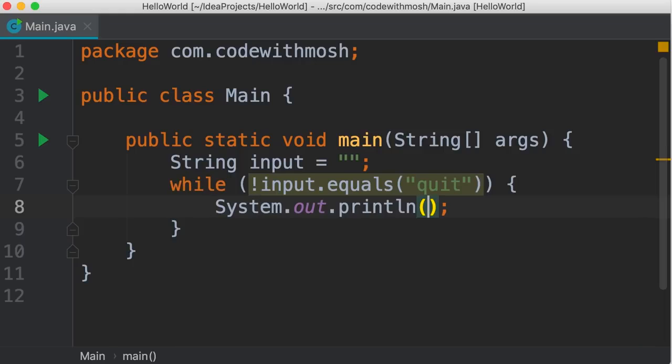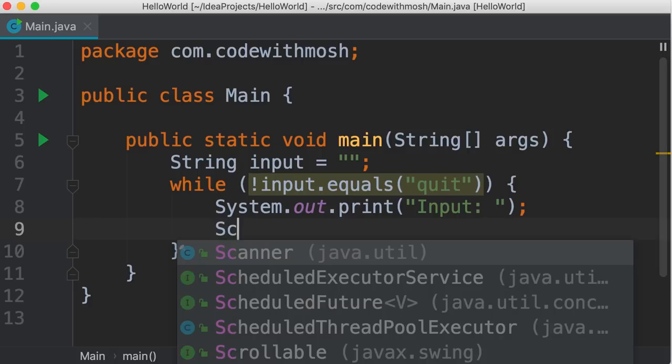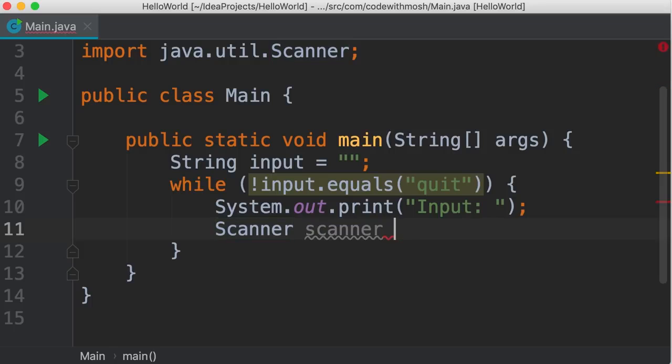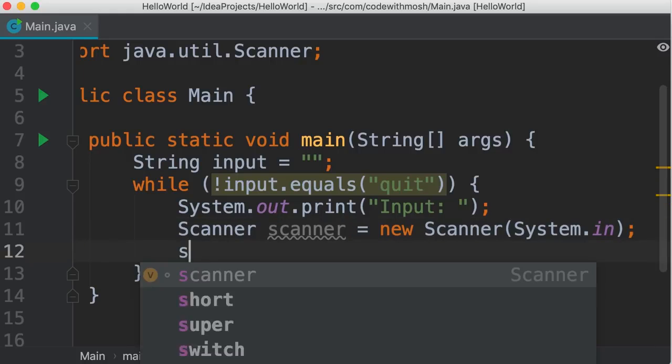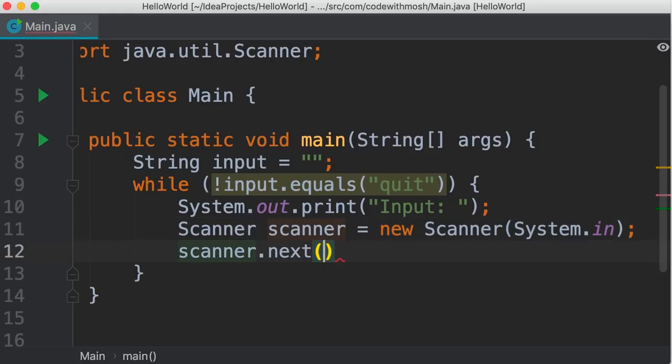So here we can print a label like input, and then we can use a scanner object to read something from the terminal. So let's create a scanner object and instantiate it using system.in, and then call scanner.next. This will return a string so we can store it in this input variable.